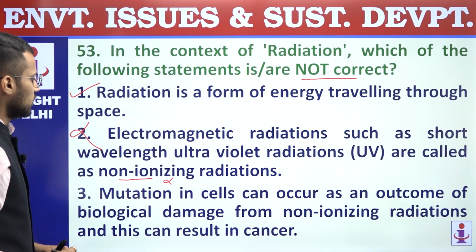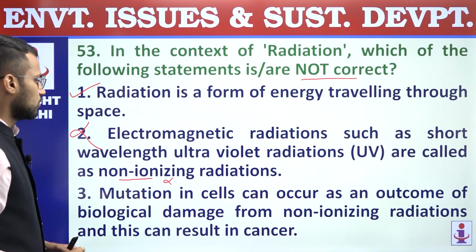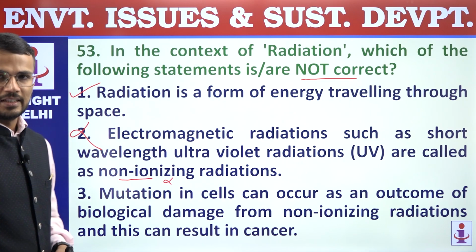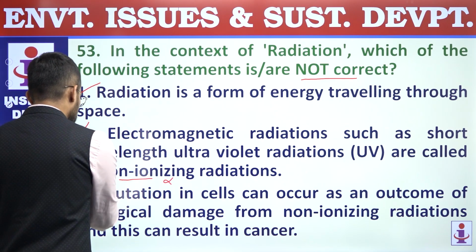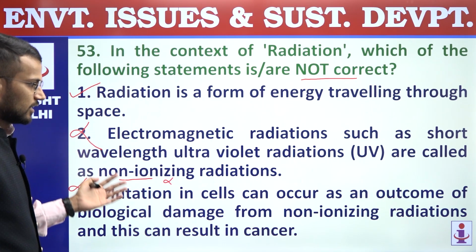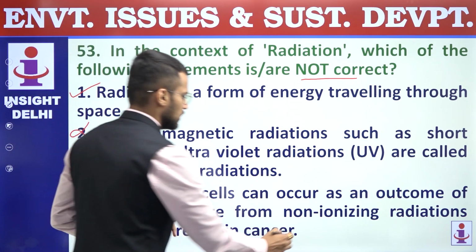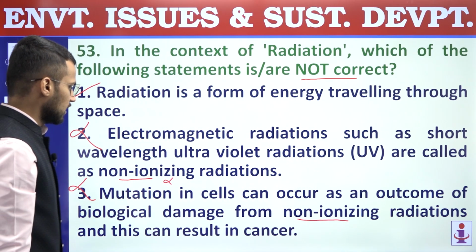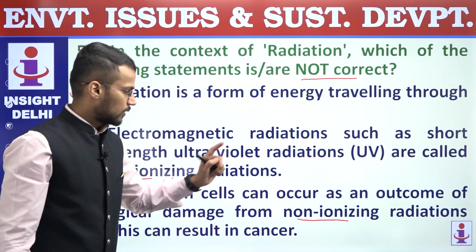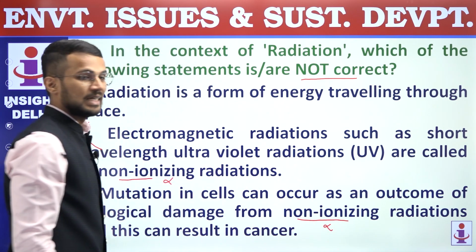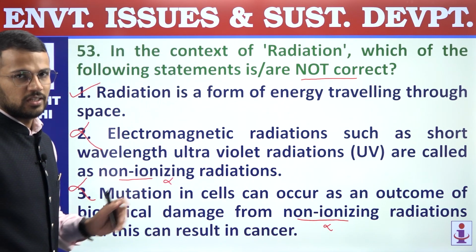Third, mutation in cells can occur as an outcome of biological damage from non-ionizing radiations, and this can result in cancer. This statement is an incorrect statement. Yes, due to exposure to ionizing radiations, not non-ionizing, there will be mutations in the genes and that may lead to cancer, right? So this non-ionizing radiation part makes this statement incorrect. It should be ionizing radiations.